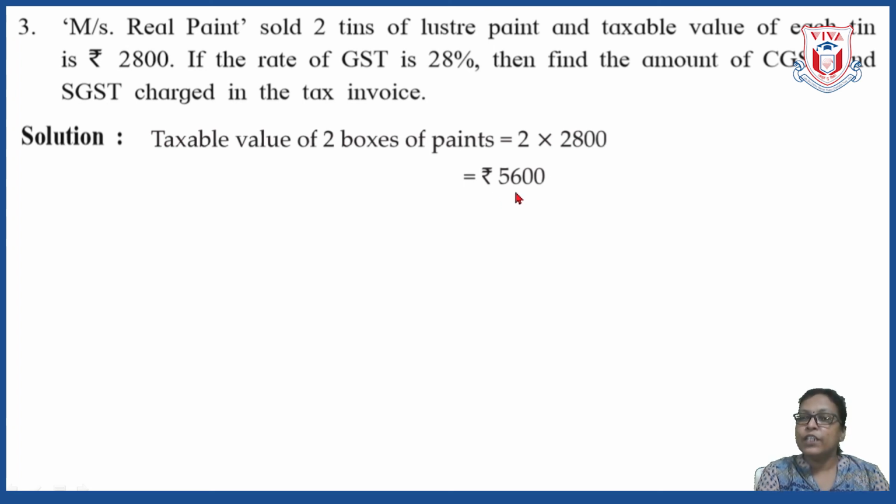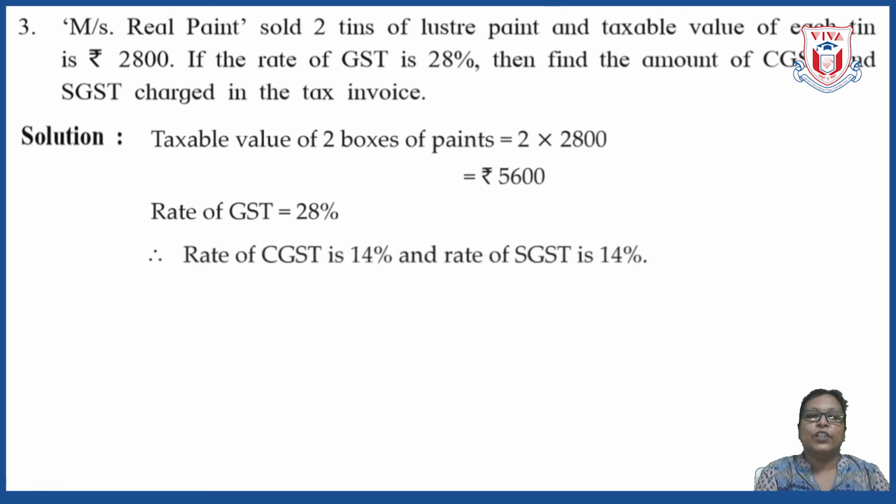So this 5,600 is the taxable value. That means the price on which we are going to calculate the tax. Then next given to us is rate of GST, that is 28%. From that we can write down the rate of CGST is 14% and rate of SGST is 14%, exactly half of 28, that is 14% and 14%. Okay. So let us calculate now the amount of CGST and amount of SGST.